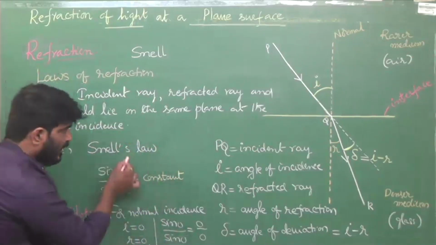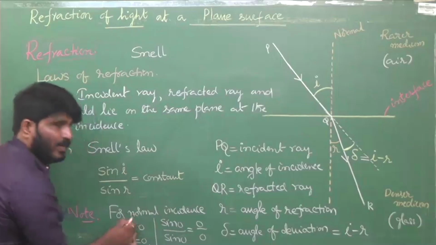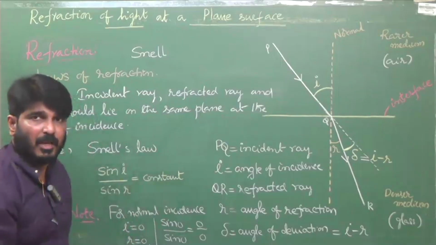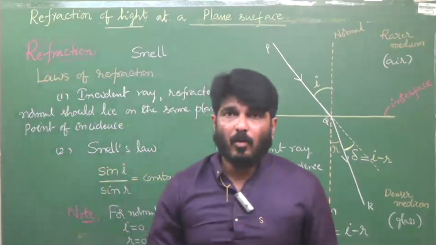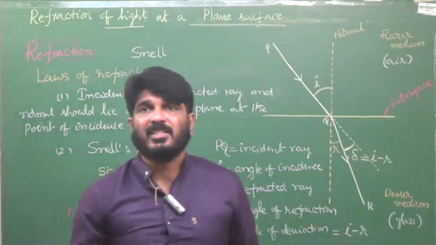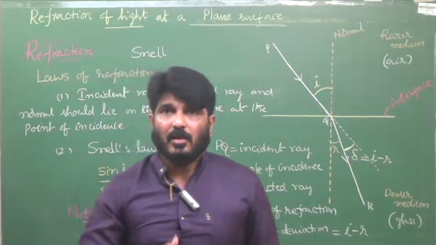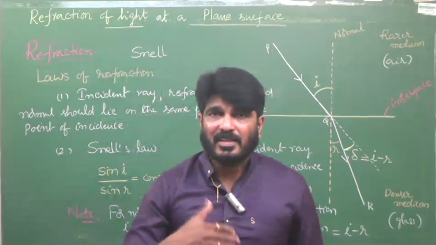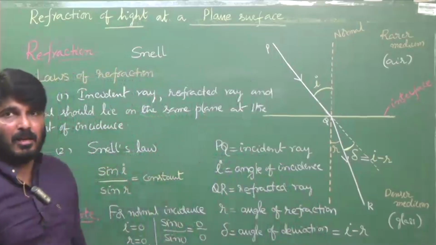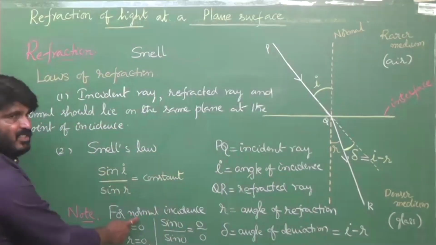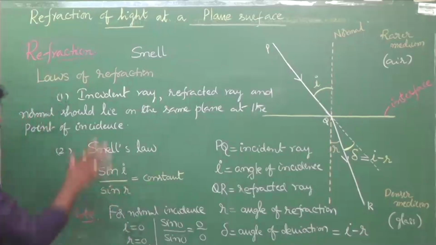Try to remember, Snell's law is not valid for normal incidence. Sometimes you can get a question like this: what is the limitation of Snell's law? Otherwise, you can get the question like this also: when is Snell's law not valid? The limitation is that it is not valid for normal incidence. Okay? So this is very important.